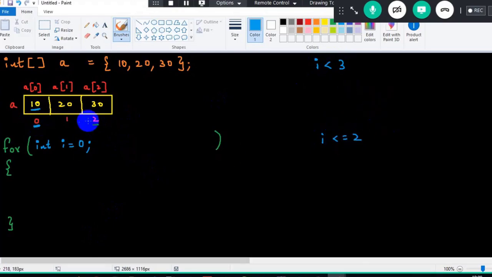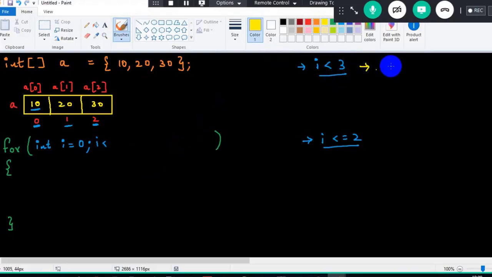Correct? See, 0 is lesser than 2, 1 is lesser than 2, 2 is lesser than or equal to 2, or 2 is lesser than 3 here. So I can either make use of the first logic or the second condition. But both are hard coding. If I directly write it as I lesser than or equal to 2, it becomes hard coding. Hard coding meaning I'm directly writing the values here, and it will work only for 3 elements. But I need to calculate dynamically. How will I calculate dynamically?